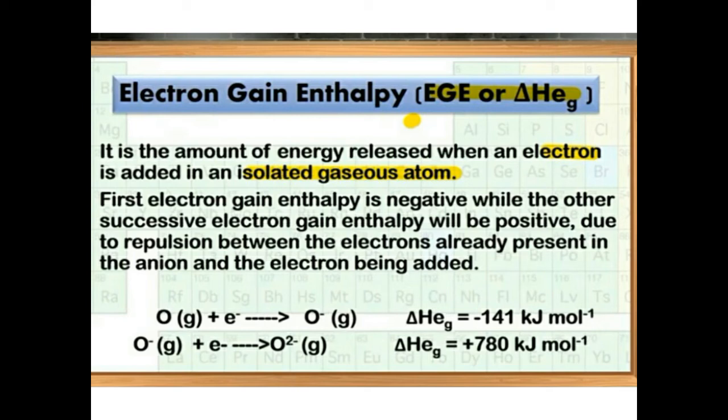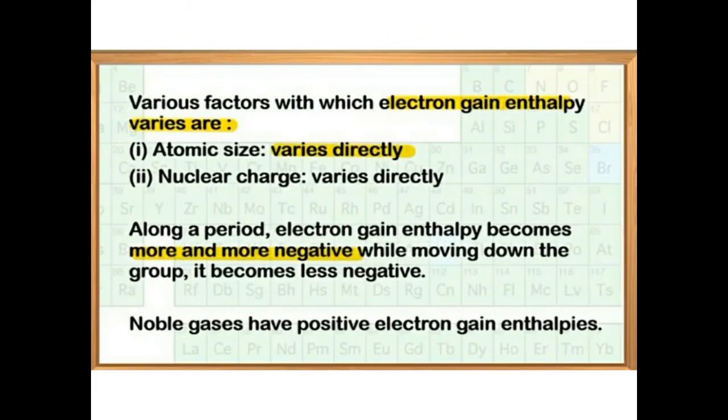So electron gain enthalpy can be negative and can also be positive, depending upon the condition. The magnitude of the electron gain enthalpy measures the ability of an atom to hold an additional electron. If an atom has more tendency to accept an electron, large energy will be released, and electron gain enthalpy will be highly negative.